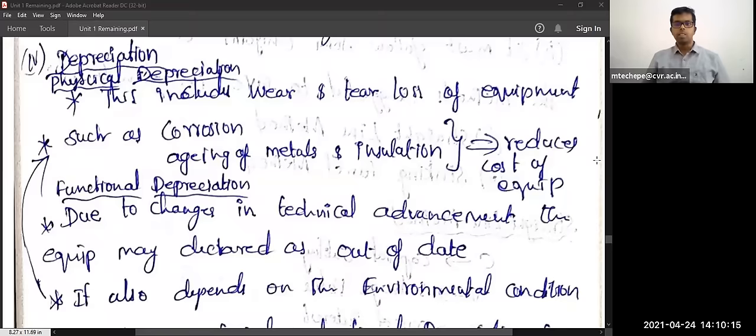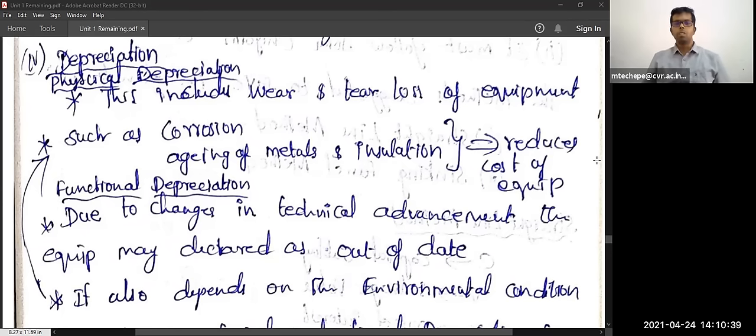Then insulation in the transformers, like insulators in the transformers, and some insulation in the equipment also will fail. Some on-load tap changing transformer feeder insulation will be there, that also will become a failure. So this reduces the cost of the equipment.